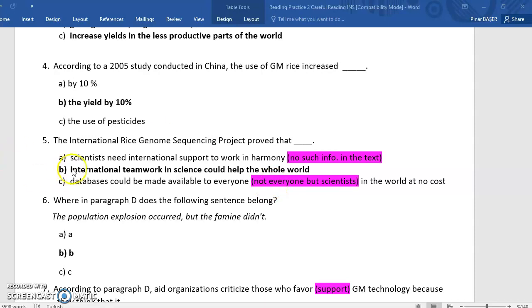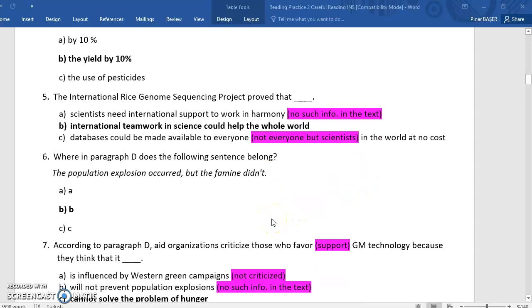When you look at options A and C, you're going to find out these are not the correct answers, because option A is not mentioned in the text at all. And option C talks about making databases available to everyone in the world at no cost. However, in the text, it refers to scientists only, not everyone. Now let's move on to question number 6. Where in paragraph D does the following sentence belong?